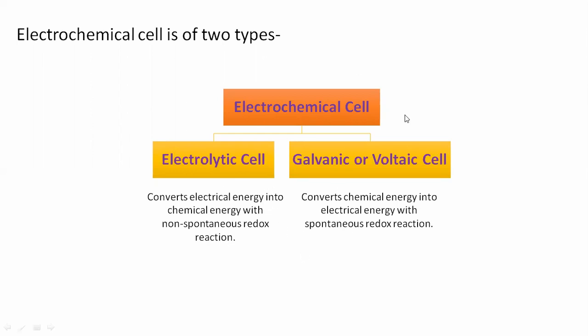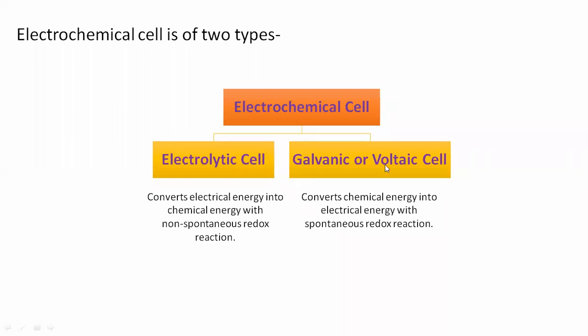The opposite is the case with the galvanic or voltaic cell, in which, with the help of chemical reagents, we convert chemical energy into electrical energy.